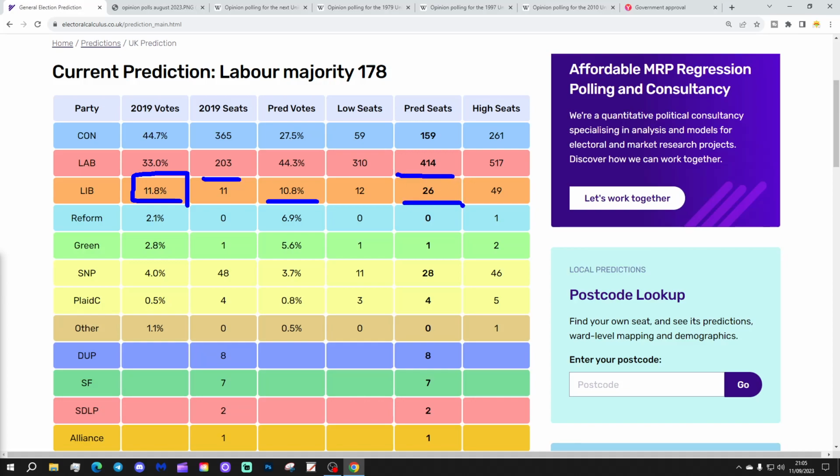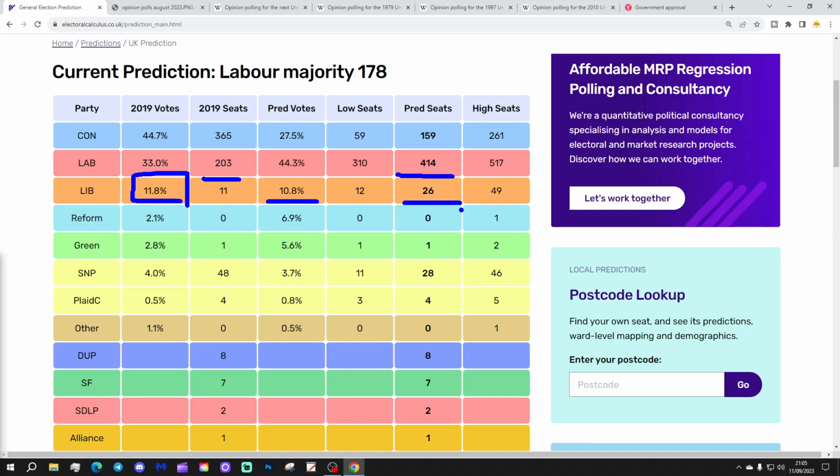That tells us, as I've explained in previous videos, that tactical voting is back. So that is Labour voters voting tactically for the Liberal Democrats in Conservative seats where the Liberal Democrats are the main challengers, particularly down across southern parts of England, of course, in the leafy shires.